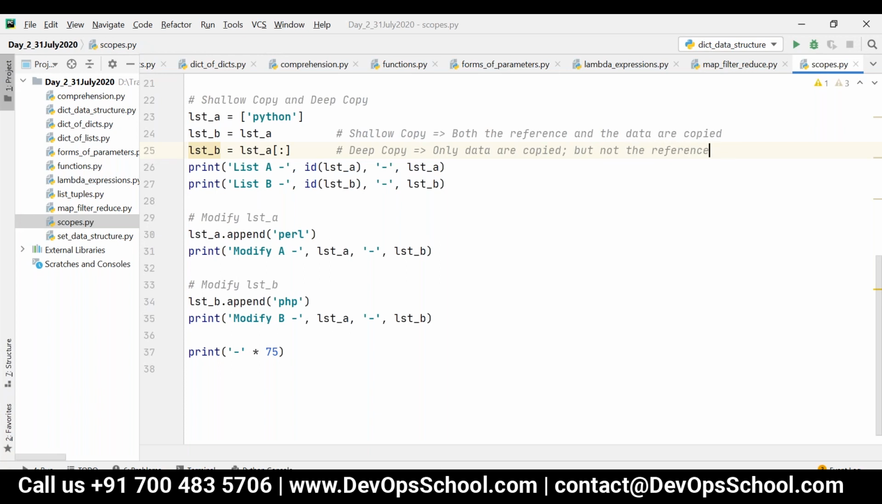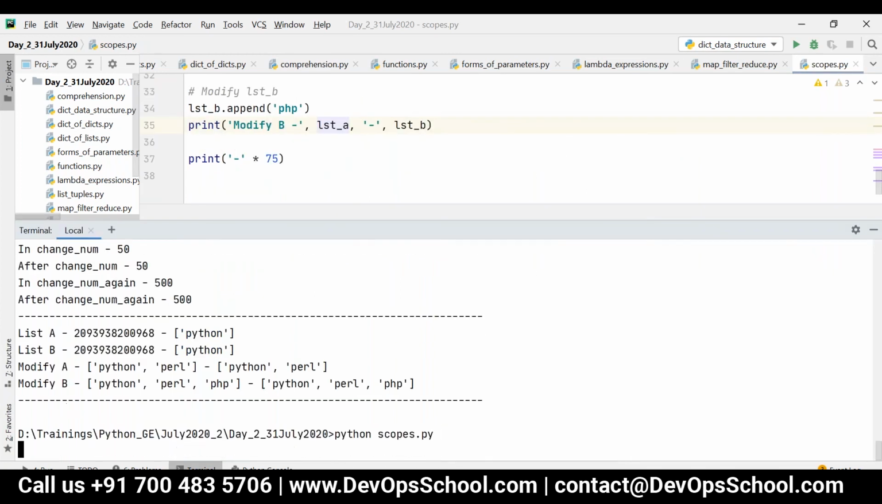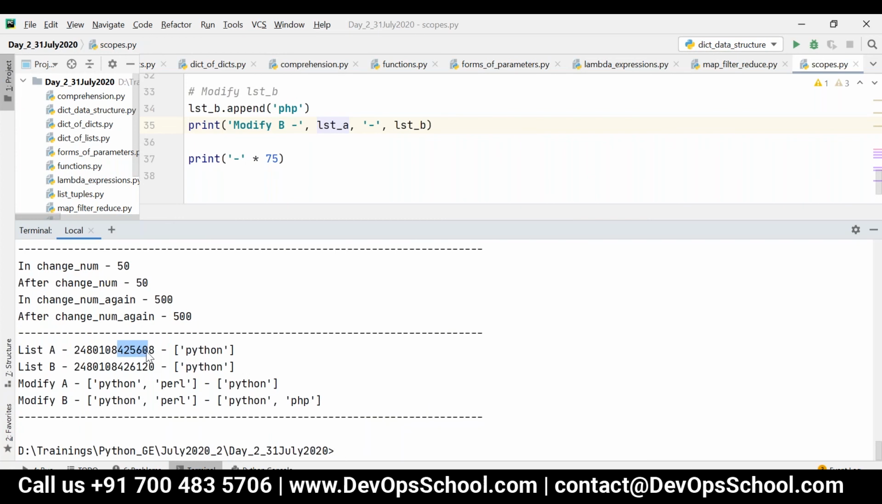Okay, only the data are copied but not the reference. So both belong to two different references. Here we are just copying the data alone. So if you modify A, list B will never be impacted, and if you modify B, list A will never be impacted. So both will have different sets of data now. See here, 425608, 426120. So now you can see Python in the initial stage. Okay, now Python comma Perl in A and just Python in B, Python comma Perl in B and Python comma PHP in B.